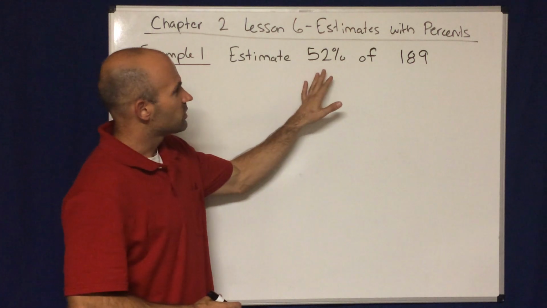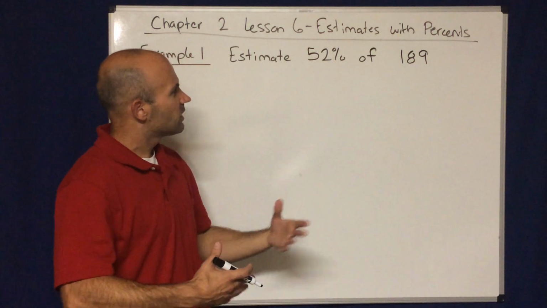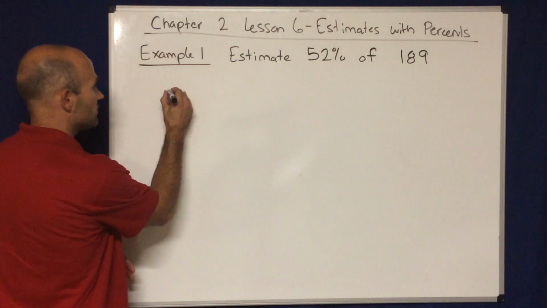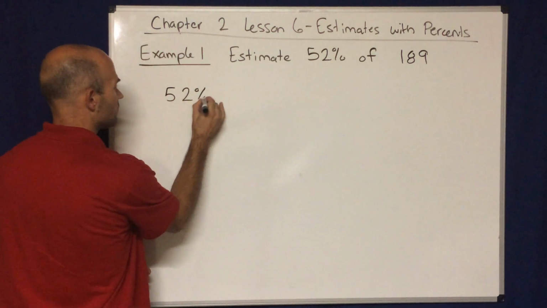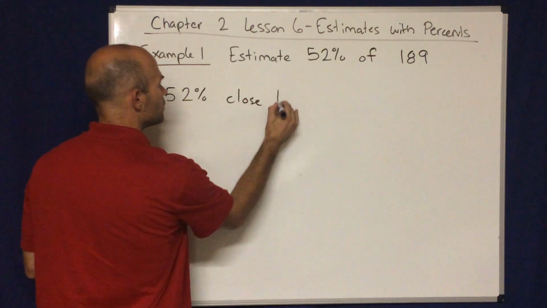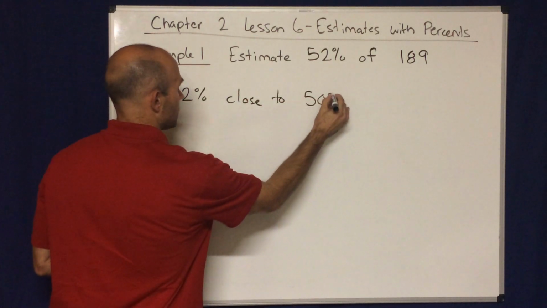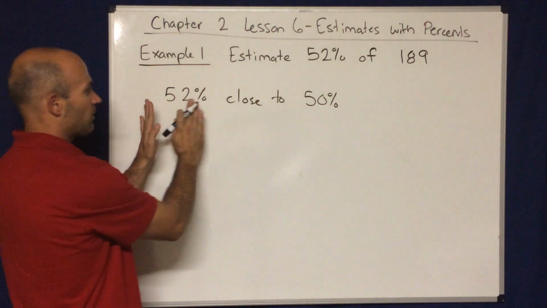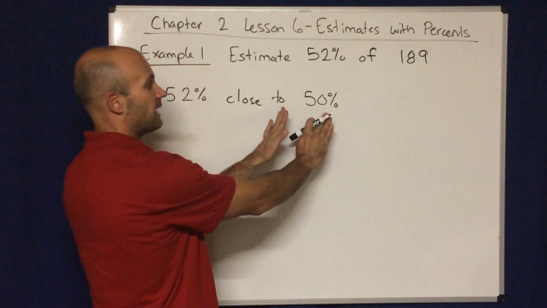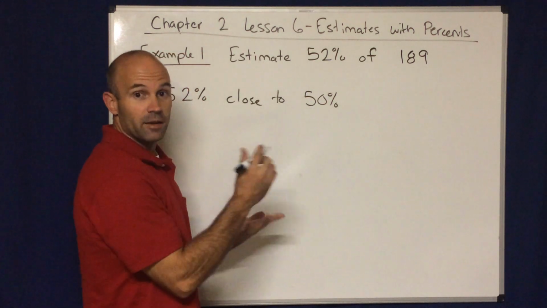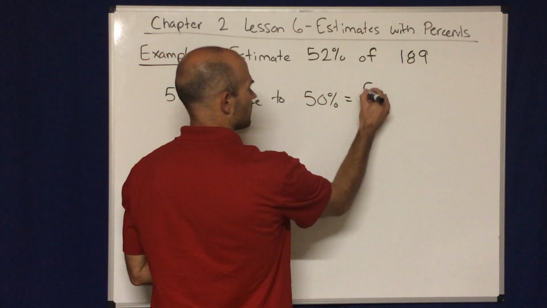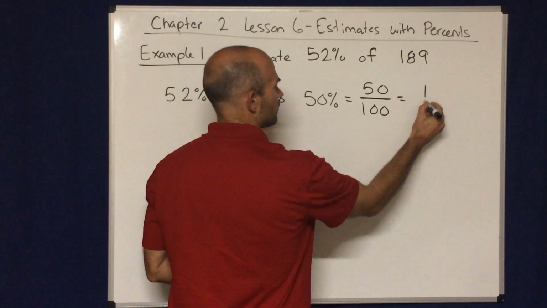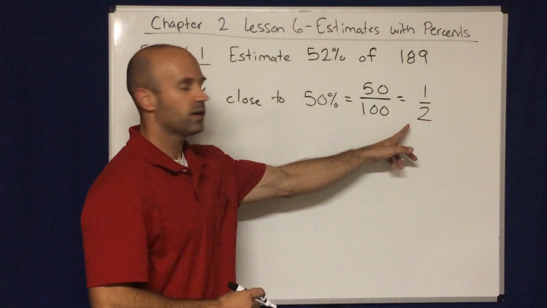So I look at 52% and I think to myself, is that close to a percent that's easier to manage? And yes, 52% is close to 50%. I'm not saying it's exact. That's not the point of this lesson. I'm saying 52% is close to the more manageable 50%, and 50% is 50 over 100, or just 1/2. And if you saw that 50% was 1/2, that's great.